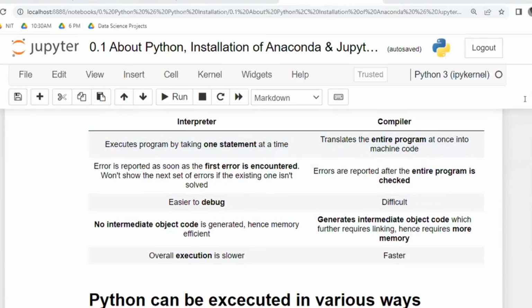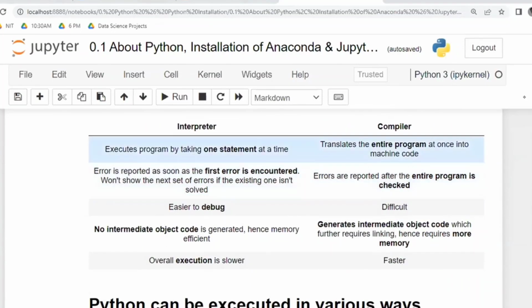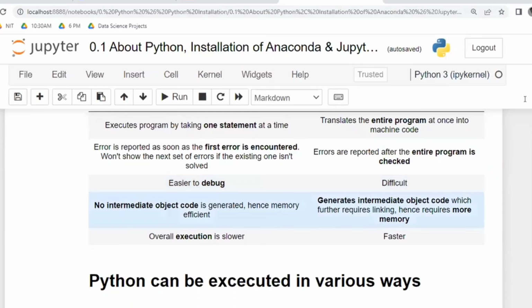So this is the interpreter language, whereas compiler languages translate the entire program in a single shot, and the entire program will be checked for all errors at a time. Complete errors will be checked, and debugging of errors is difficult when compared to Python. Java is also an easy language, but when compared to Python, it is difficult. Python is easier than Java, right? Whereas Java will form an intermediate object because there is a virtual machine. First it has to be converted to one form, then only it will work, right?